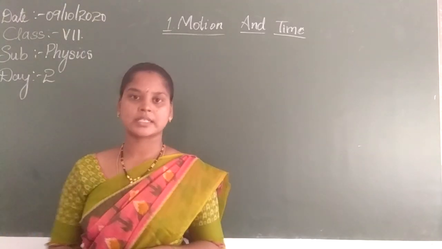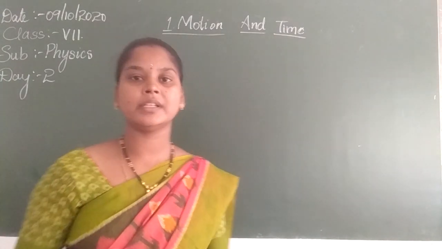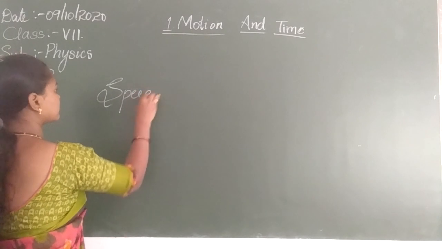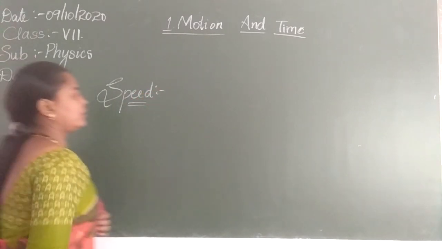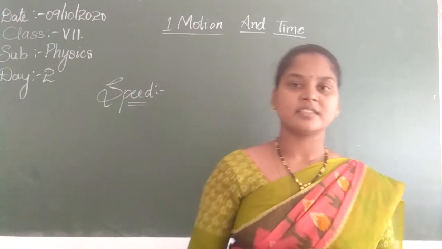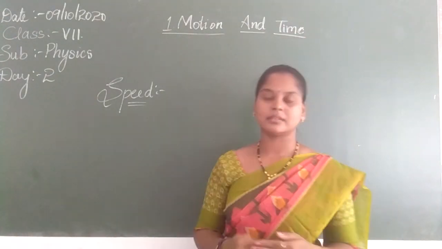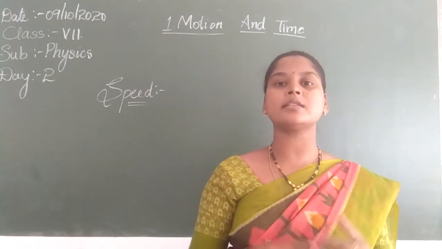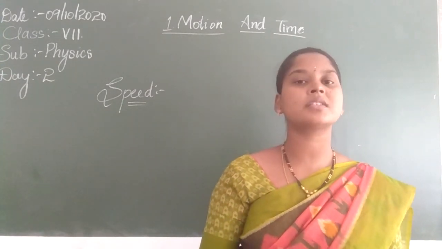So we have discussed distance and displacement. Now we will go for the speed. This is a word that we use while traveling, right? The speed is increasing, the speed is reducing. What is meant by speed then? The fastness or slowness of an object is said to be speed.